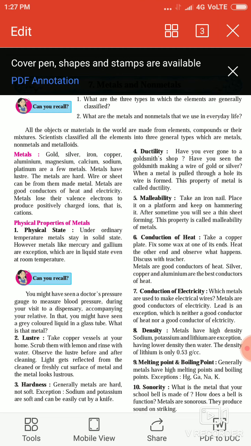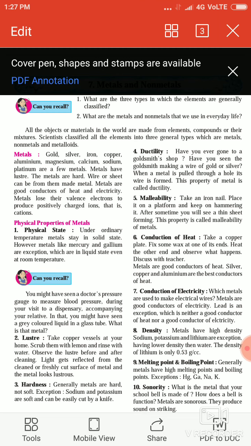Then next is malleability. Malleability means if we take an iron piece, place it on a platform and keep hammering on it, then sometimes we can see it can be converted into a sheet.